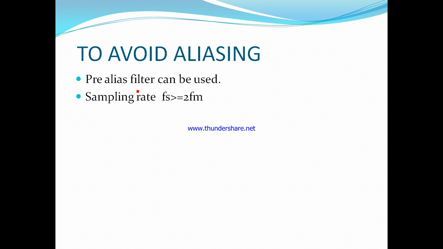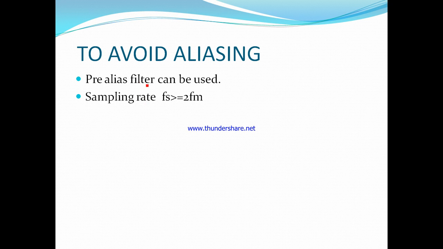The other name of the pre-alias filter is the band limited filter. Before sampling, we give the original signal to the low pass filter, so the bandwidth will be limited and the signal will be filtered using the pre-alias filter.